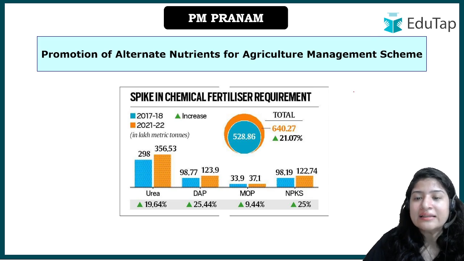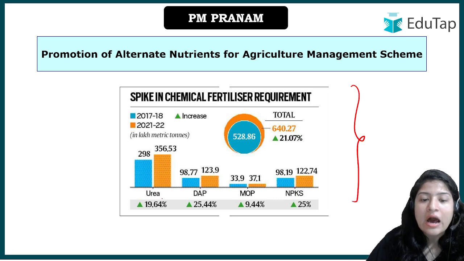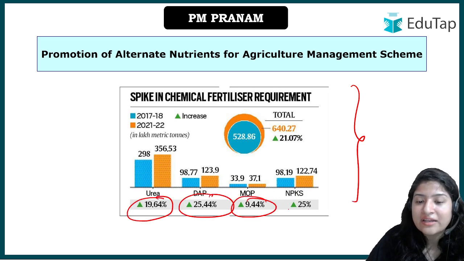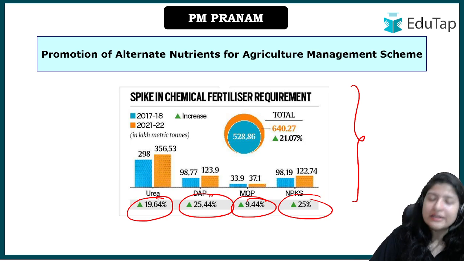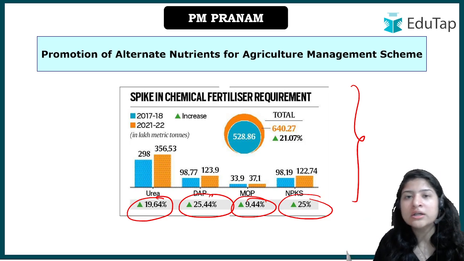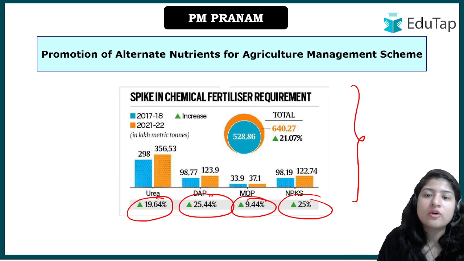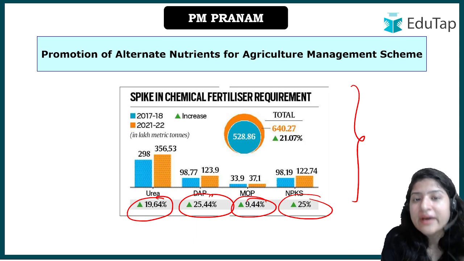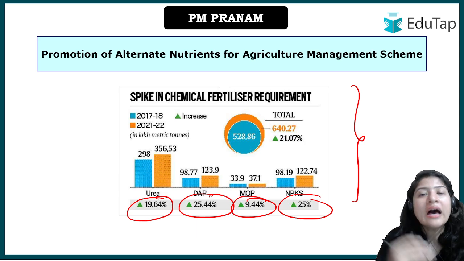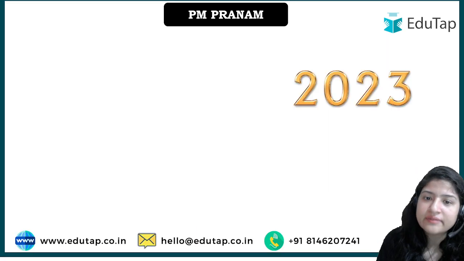And in fact, why does it need to be done? Because if you look at this particular table, you can see how the increase in these inorganic fertilizers is happening, right? So on one hand it is the burden on the government, central government, and even after that, on the other hand, it is not helping the environment, right? So we have to move towards the alternative nutrient source.